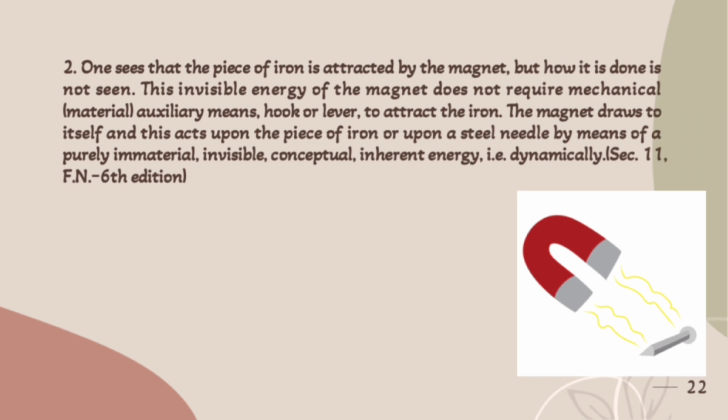This was given in aphorism 11, footnote of 6th edition of Organon of Medicine. And the second example, one sees that the piece of iron is attracted by the magnet, but how it is done is not seen. We know the process behind it, but we can't see this with naked eyes. This invisible energy of the magnet does not require mechanical, material auxiliary means, hook or lever, to attract the iron. The magnet draws to itself, and this acts upon the piece of iron or upon a steel needle by means of a purely immaterial, invisible, conceptual, inherent energy, that is, dynamically. This is also given in aphorism 11, footnote.